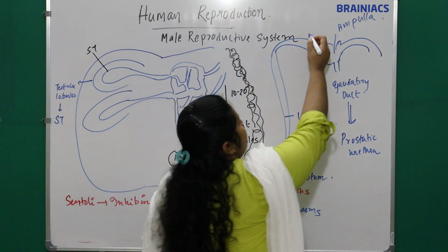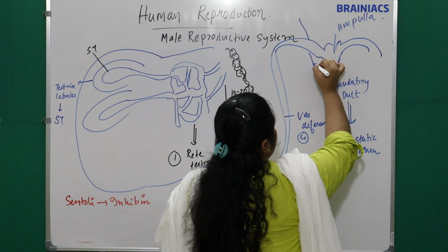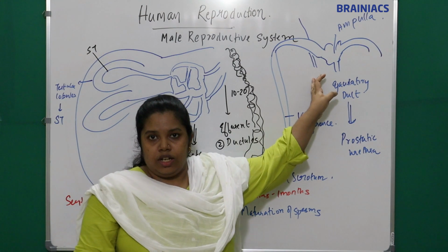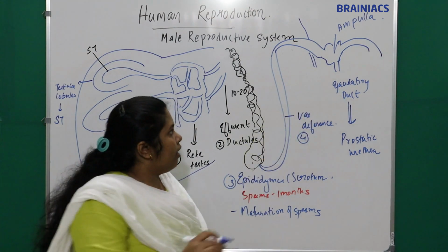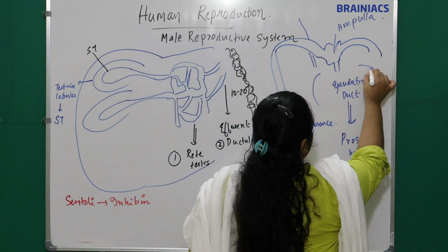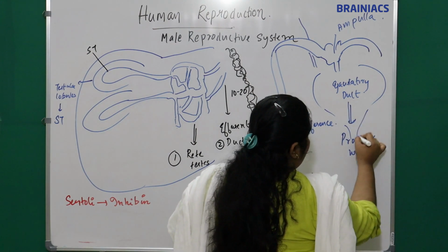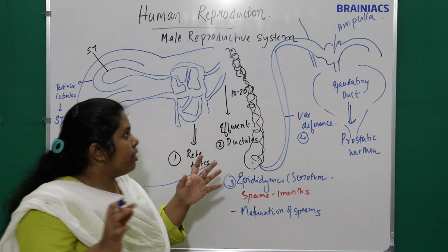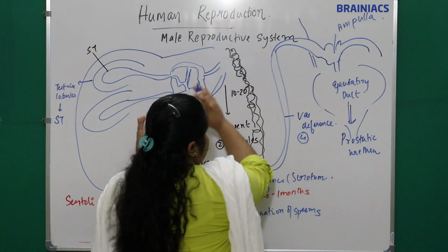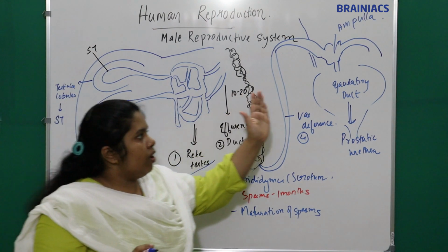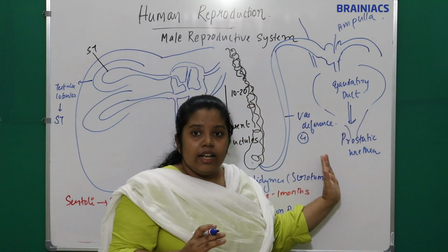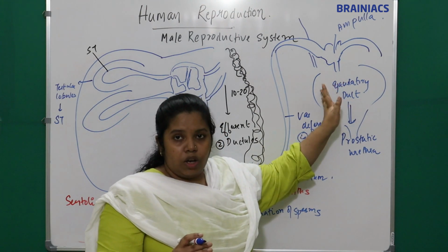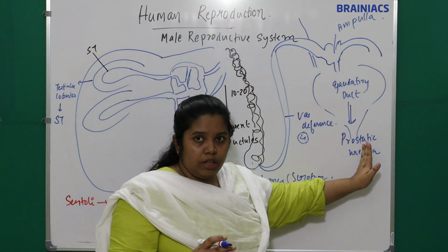What is the structure which will be passing through here? The vas deferens will coil around which structure? It will coil around the ureter. We have the bladder here, and after the bladder only the urethra comes. Can you imagine the picture? Because this part is the male reproductive system. Here we have seen the urinary system, where we have the bladder here and the urethra here.